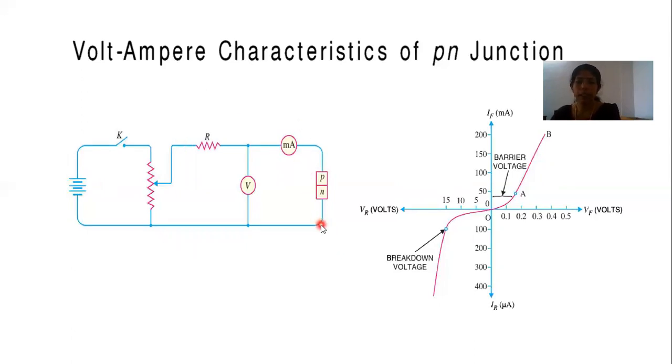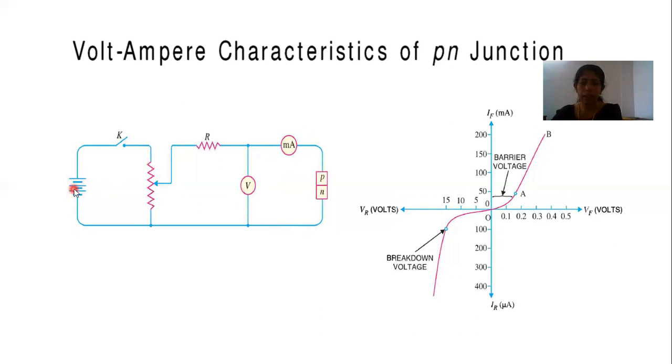So as to limit the current, we are using a resistor here. Resistor R is connected to limit the current. The diode current is very small for the first few increases in voltage. Here in the volt ampere characteristics, we are applying a voltage through a variable rheostat, and a current limiting resistor is placed here. A voltmeter measures the voltage and a milliammeter is connected for measuring the current flow through the diode.